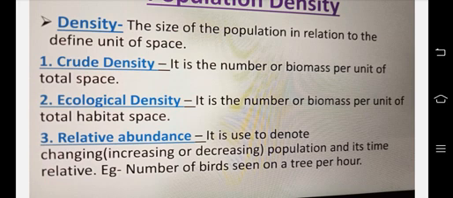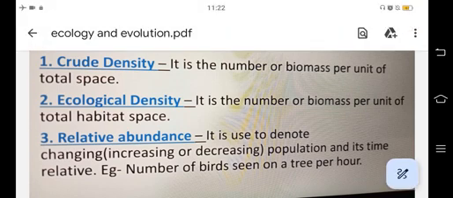Crude density is the number or biomass per unit of total space. Then ecological density is the number or biomass per unit of total habitat space. And then relative abundance, which is used to denote a changing, increasing or decreasing population and is time related. For example, the number of birds seen on a tree per hour.